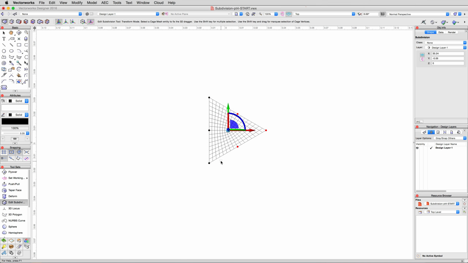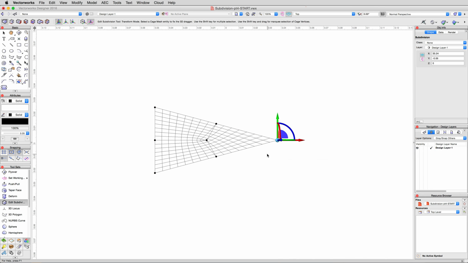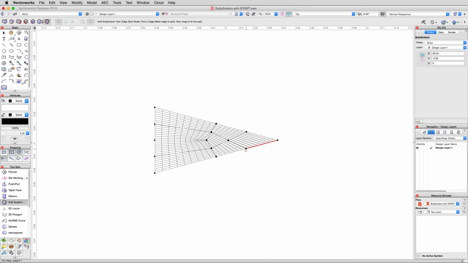Then, select the far right 4 vertices and move them further to the right by 0.5 meters. Then, select just the rightmost vertex and move it another 0.5 meters to the right. Activate the Edge Split mode and create two new edges by clicking between the central and far right vertices along the top and bottom outer edges of the flag. Then add another edge between the center cluster of vertices and the left edge of the flag as well.